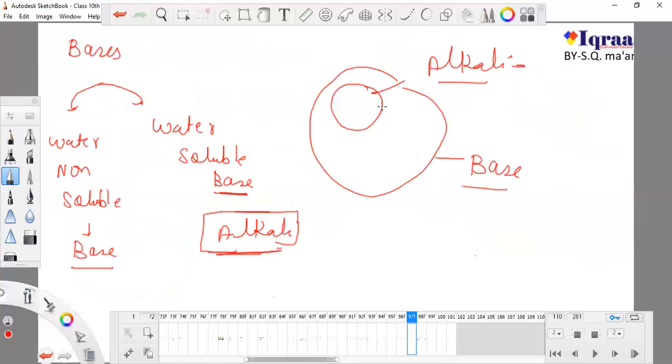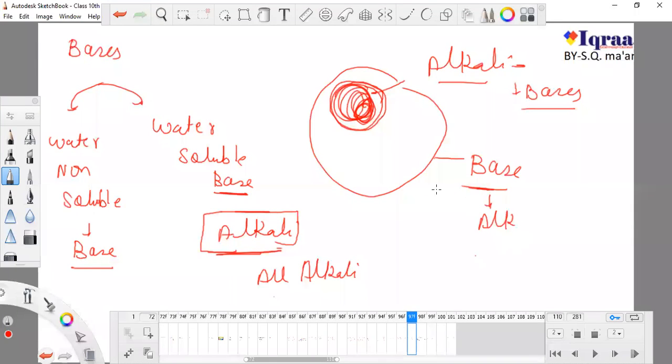All alkalis are bases, because they are definitely bases, but they have the capacity to get dissolved in water. They come from bases, as a separate group of bases. They are surely bases because they can release OH ions, or pressurize water to release OH ions. And these other bases are surely bases, but they are not alkalis because this group cannot dissolve in water.